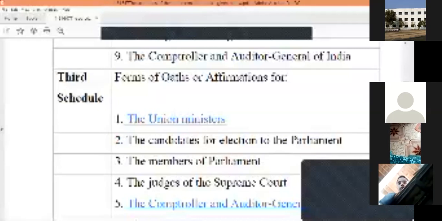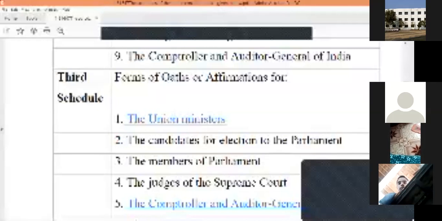So what is the criteria for this whole oath ceremony, what should be included in this? The forms of oath, shapath, and the affirmations of members, all these whatever we have considered here, these are the things which are very important, and this is included in the third schedule.